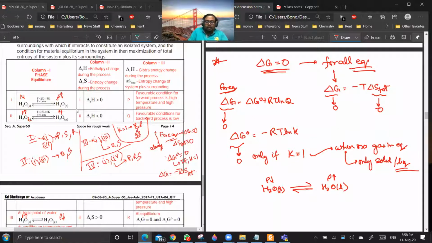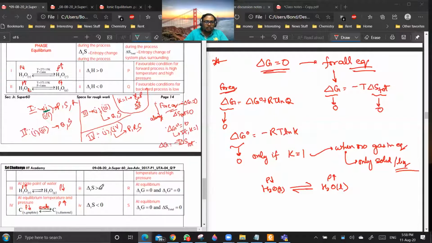Now you see, solid going to liquid, delta H will always be what? Positive. Yes or no? Yes, sir. So option 1 is correct. And then they are asking about delta S. Now, solid going to liquid, entropy is always increasing.